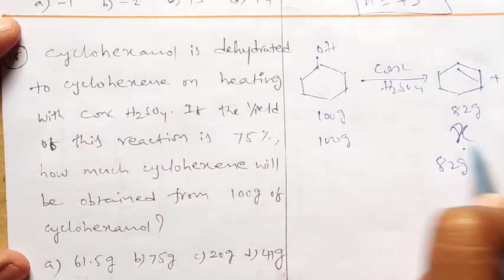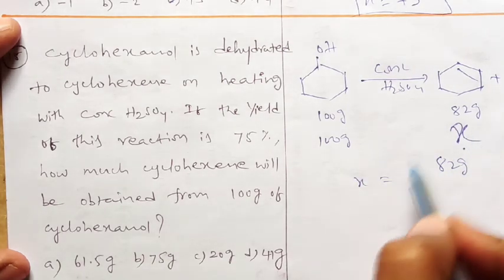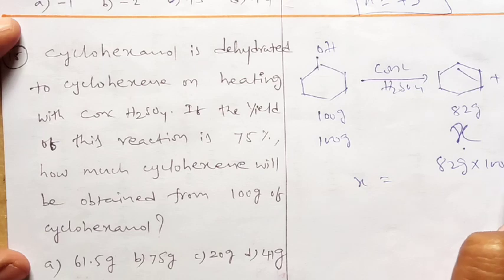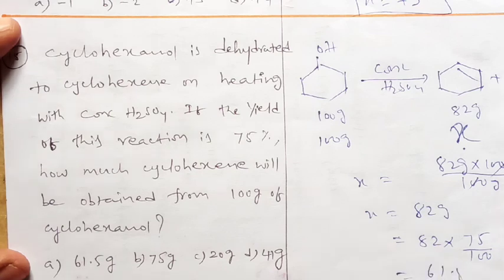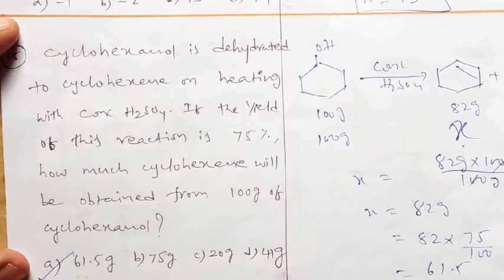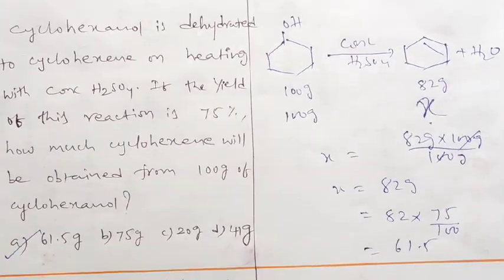Otherwise, if we consider this as X equals 82 into 100 grams by 100 grams, then we'll get X equal to 82 grams. With only 75% yield, that means 82 into 75 by 100. Is it clear? So 82 into 75 by 100. If you simplify, you will get 61.5. Hence our answer is 61.5 grams. Is it clear? So very simple.